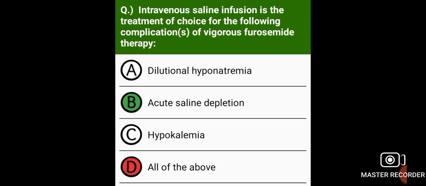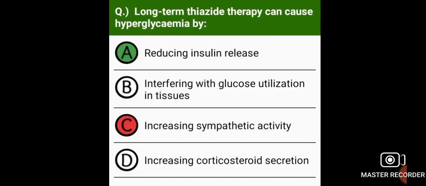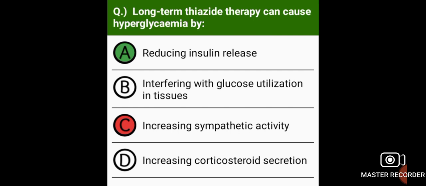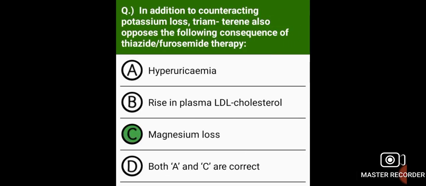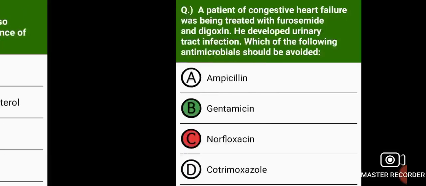Intravenous saline infusion is the treatment of choice for the following complication of vigorous furosemide therapy, that is acute saline depletion. Long-term thiazide therapy can cause hyperglycemia by reducing insulin release. In addition to counteracting potassium loss, triamterene also opposes the following consequence of thiazide therapy, that is magnesium loss.